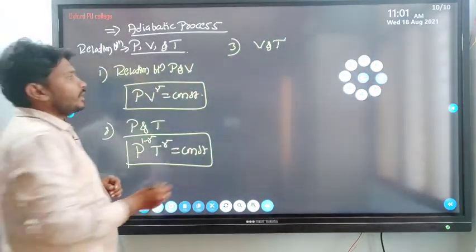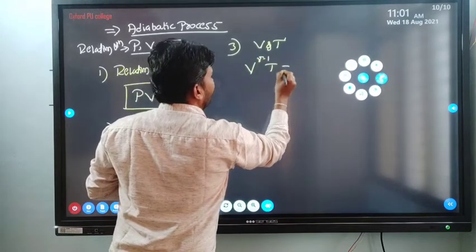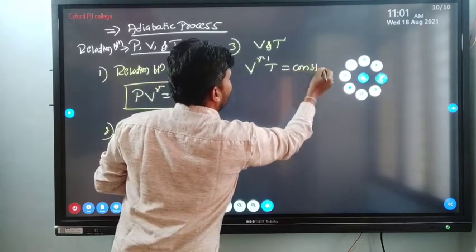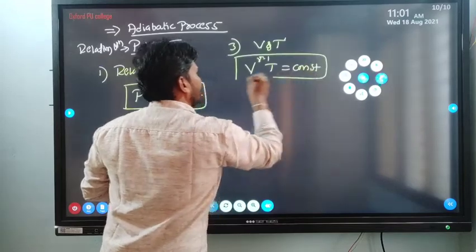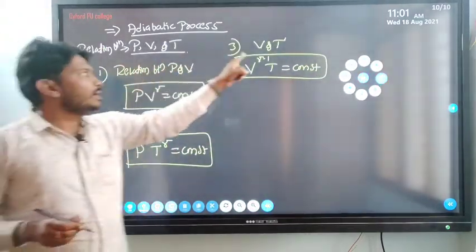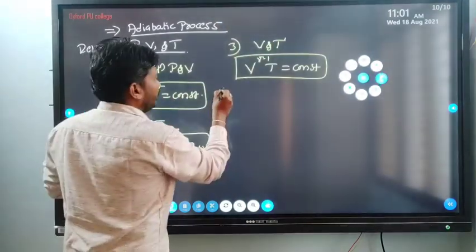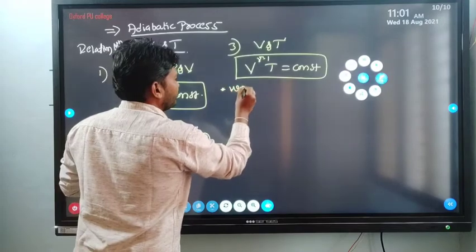So the relation between V and T: V to the power of gamma minus 1 into T is equal to constant. So these are all the relations between PV, PT and V and T. Remember these equations. Then work done in case of the adiabatic process.